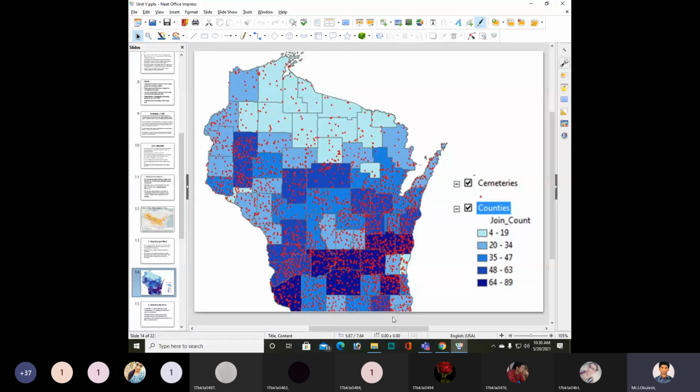This one and this. And the last one is 64 to 89 counties. Okay, so this is the diagram for mapping quantities.